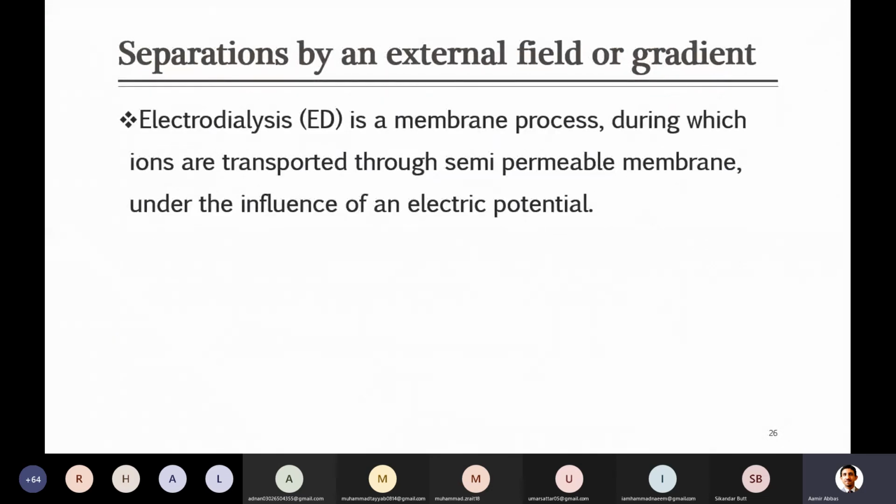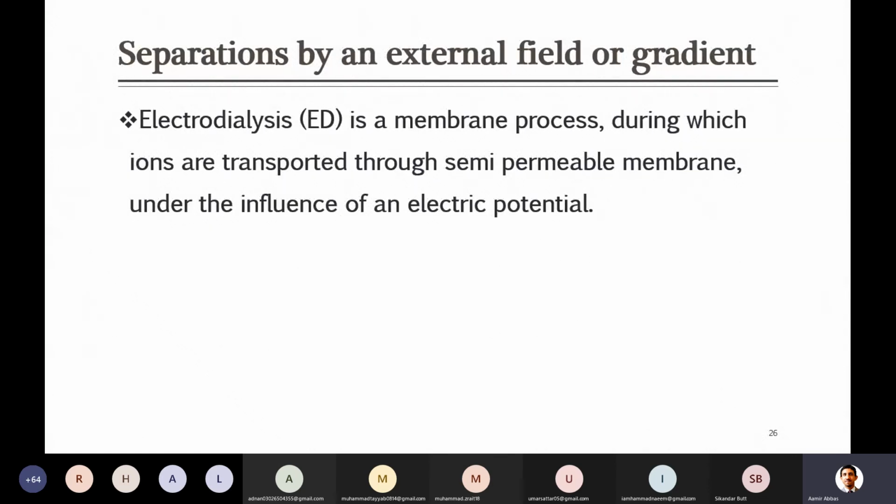Another one is called electrodialysis. You just studied dialysis. What was dialysis? This was the application of a membrane for separation of some solute or some components, from the blood, for example, which is a common application. Otherwise, you can also use it for various other separations in which some solutes are separated from the liquid.